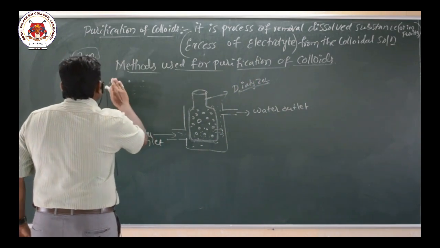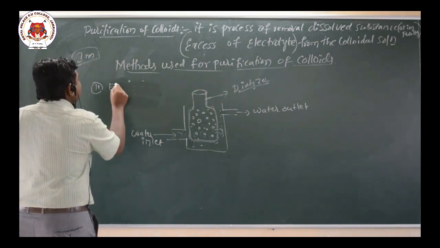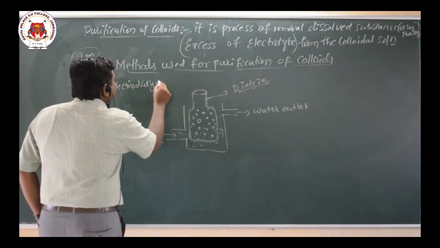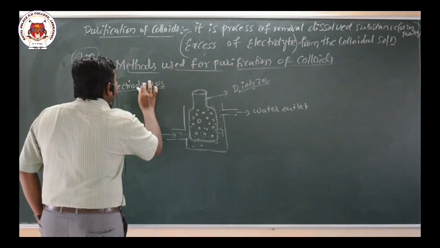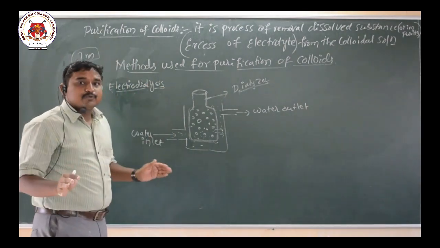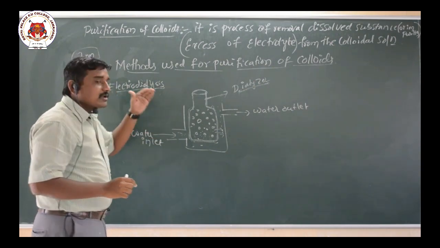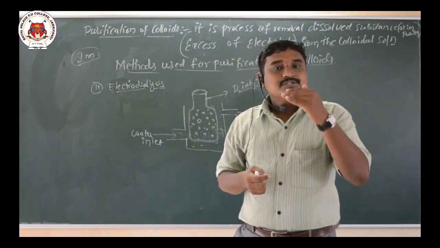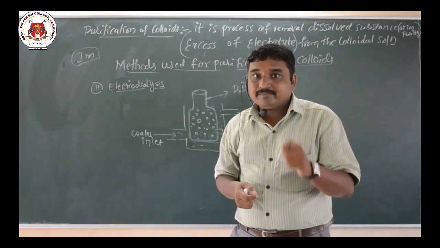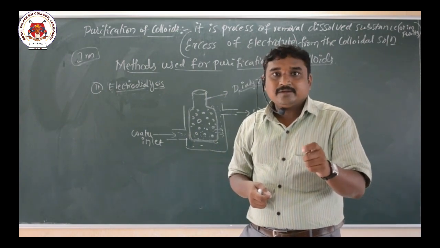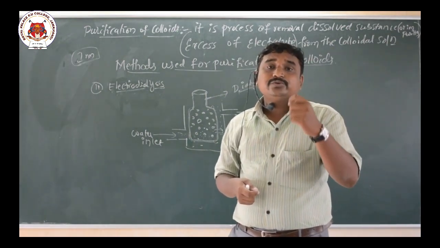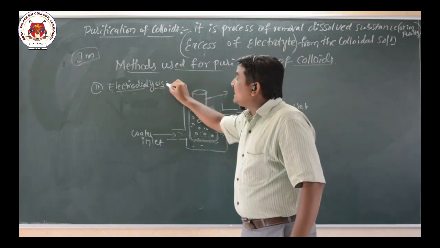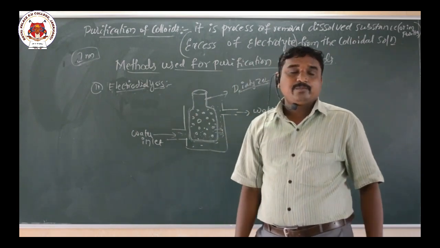That second method is called electrodialysis. The ordinary dialysis process is a slow process, and this is the same method. Here also we remove the dissolved substance or true solution associated with the colloidal solution by using a semi-permeable membrane, animal membrane, that allows only true solution particles but not colloidal particles. So electrodialysis is the second method for the purification of colloids.